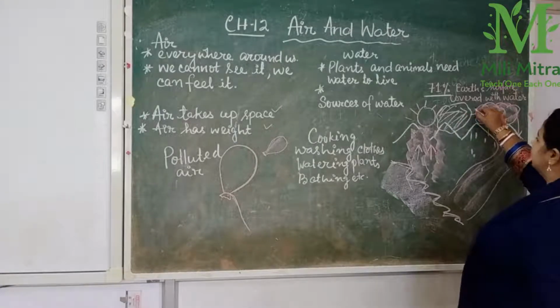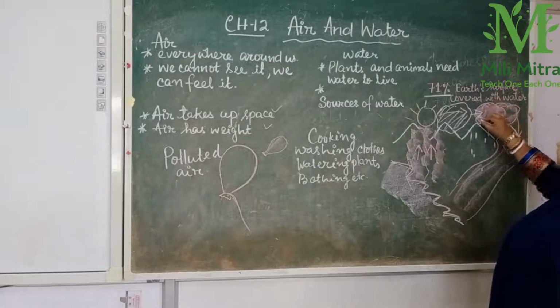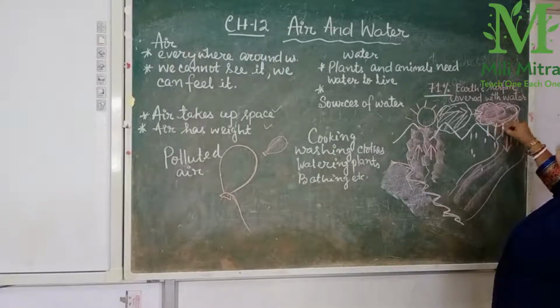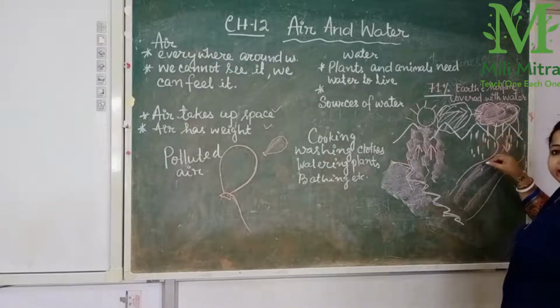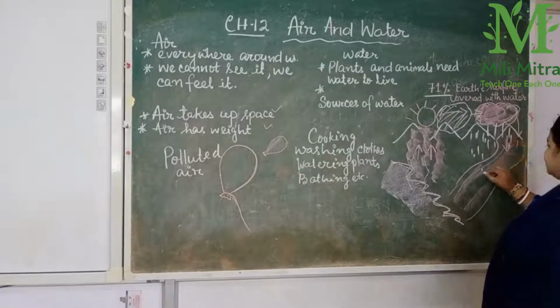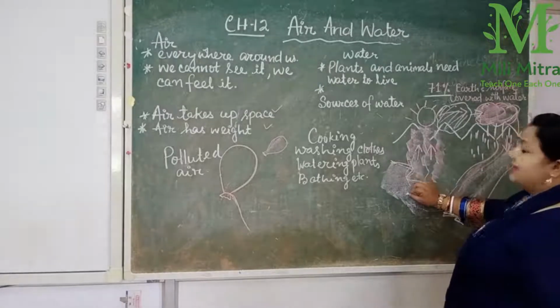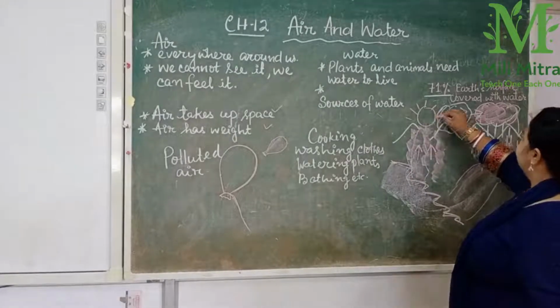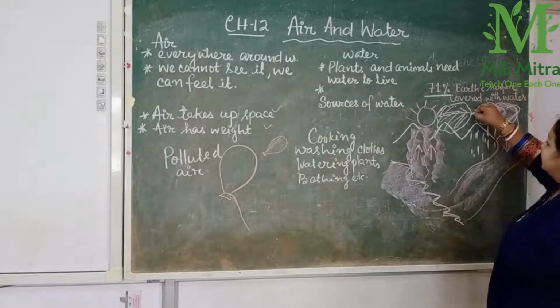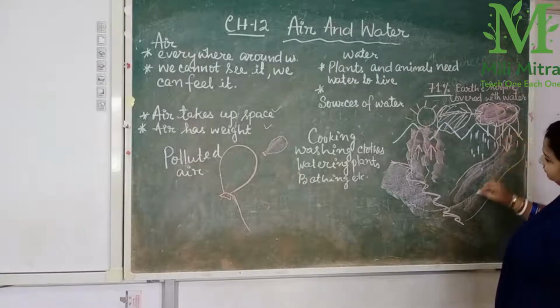Then when the clouds become more colder, it again rains. And the water comes to the rivers and ponds, and again evaporation, then again becoming colder and becoming clouds and raining again.